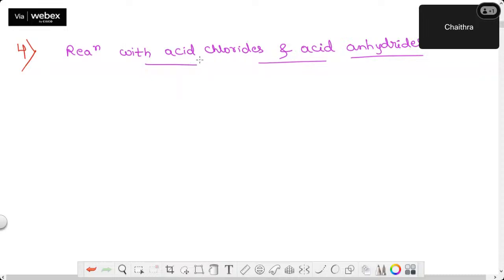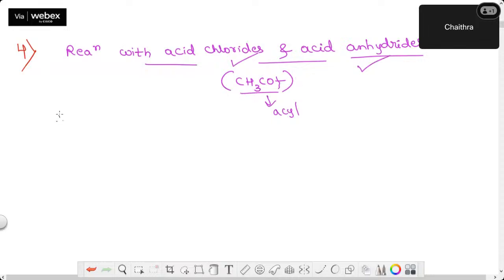What is the electrophile generated? And here also with acid anhydride, you will generate a group which will have CH3CO. This is called acyl group. Whether you take acid chloride or acid anhydride, you will have this group. This group is called acyl group, or it is also called acetyl group.